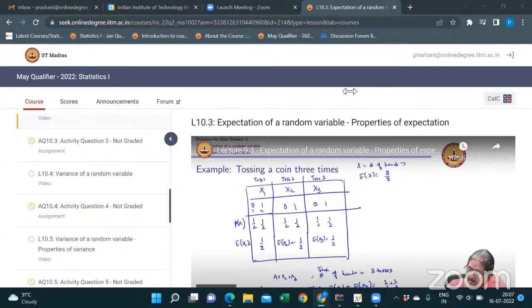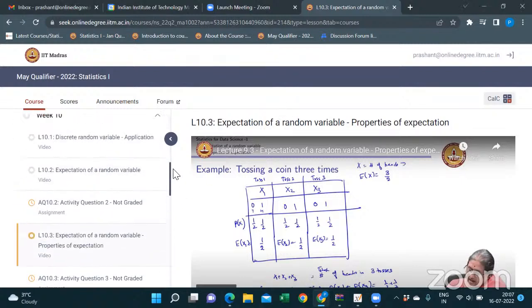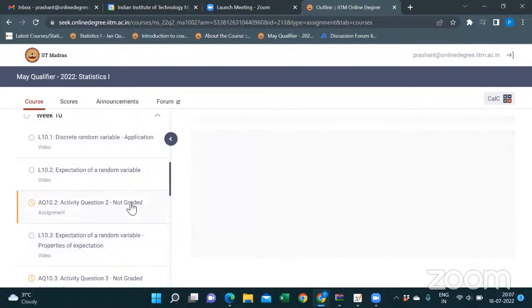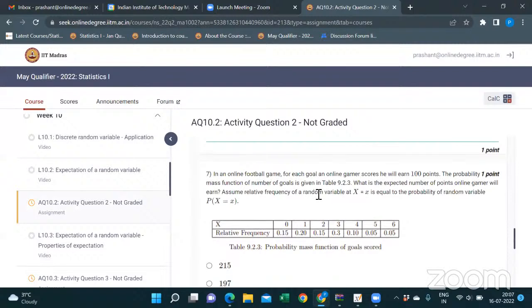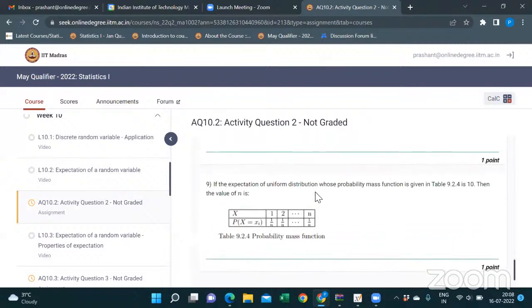Yes, what is your doubt? Sorry, sir, I got disconnected earlier. It's 10.2, question number 9, the last question, sir. How to calculate the n? The expectation of a uniform distribution whose probability mass function is given in this table is 10, then find the value of n.